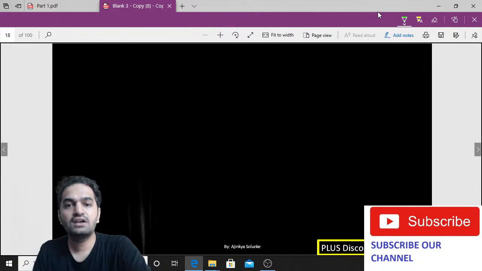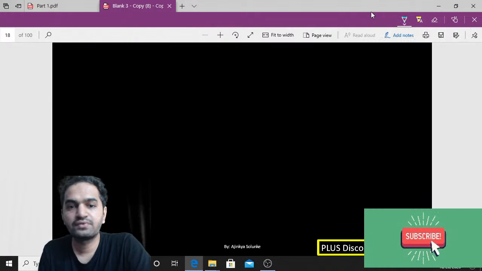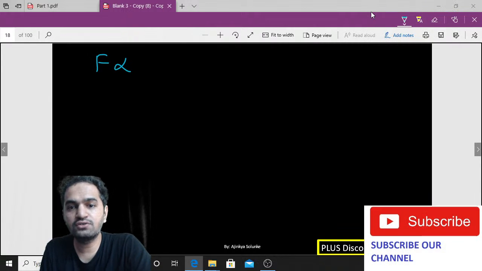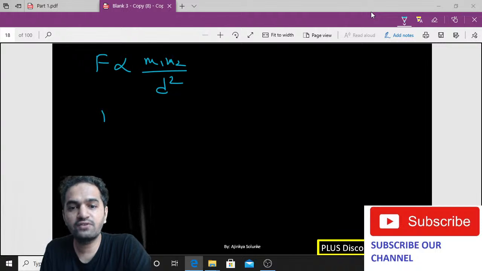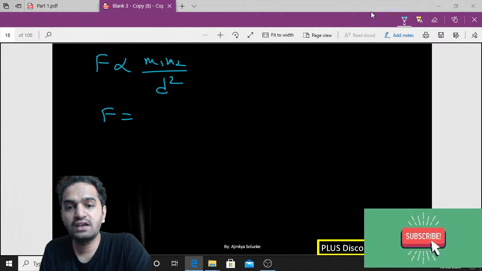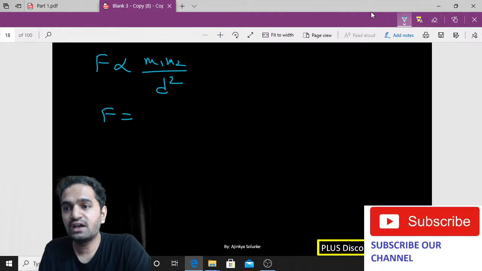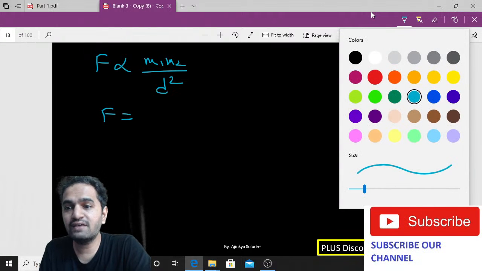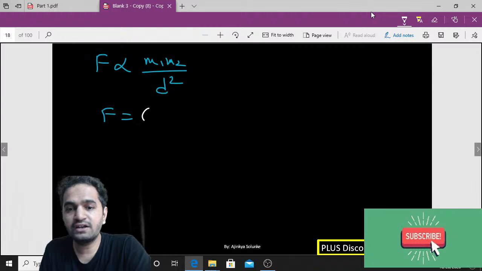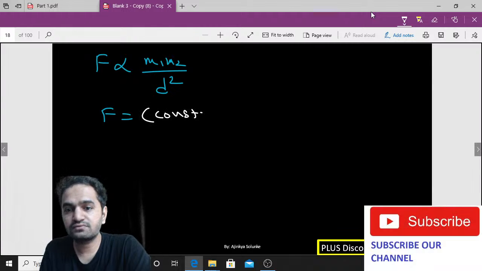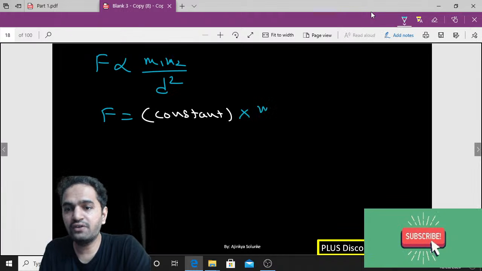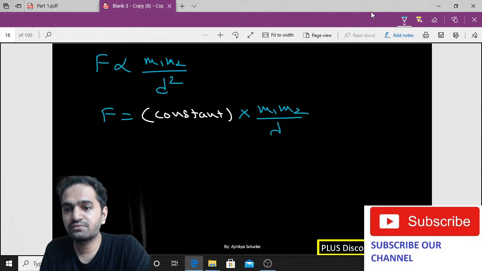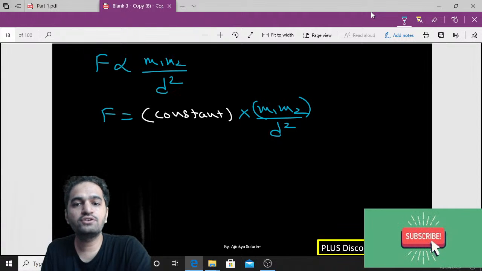Now, let us see how we can proceed in that case. So, F is proportional to m1 m2 by d square. If I want to remove that proportionality sign, I need to keep a constant there, only then I will be able to remove it. So let me write down constant there, into m1 m2 divided by d square. Agreed?